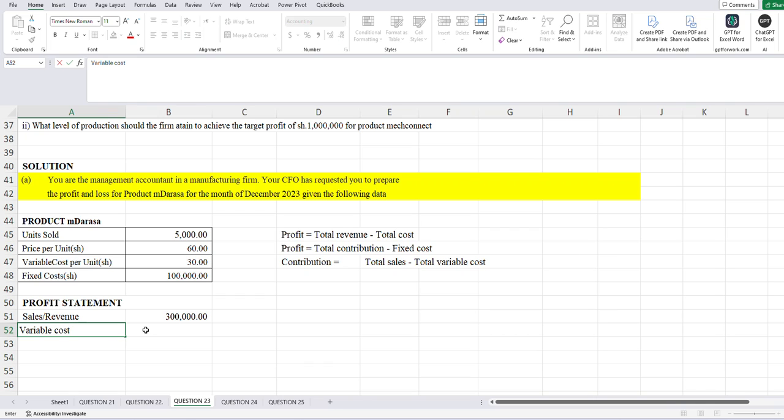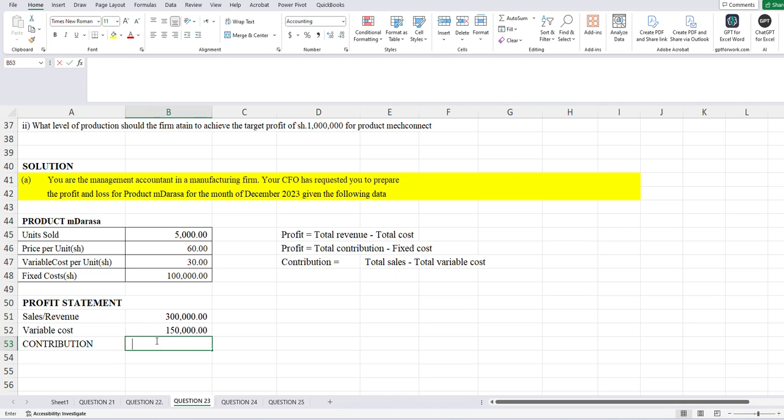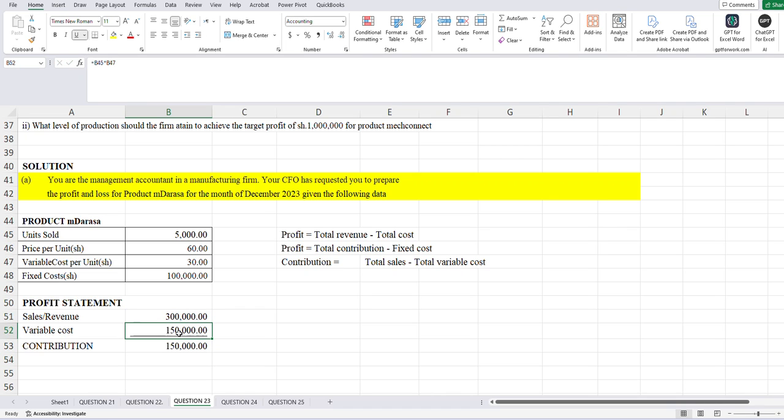My variable cost here will be simple: the number of units times variable cost per unit. So that at the end of the day, this will give us our contribution, where my contribution will be easy. I'll be having our revenue minus variable cost to give us our contribution.